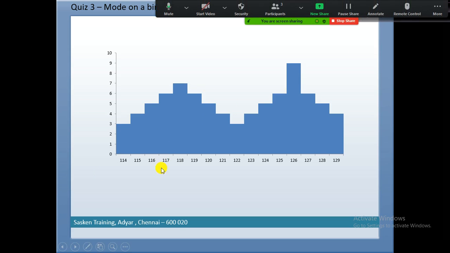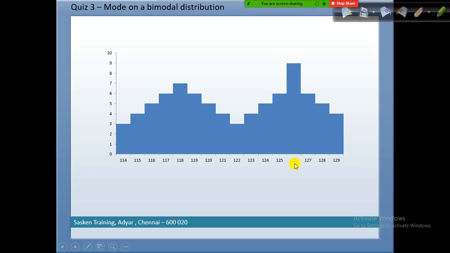Look at it. Let's say this is female data and this is male data. In this case, two modes are there. By looking at this, you can say 126 centimeter is the majority of the males' feet size, and the majority of the females' feet size is 118. So if I produce more shoes with this size for females and more shoes with this size for males, it will definitely make sense.